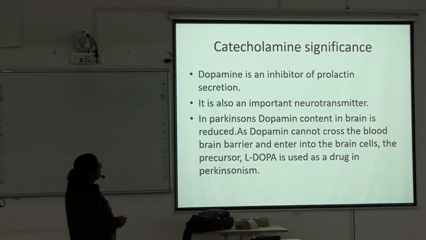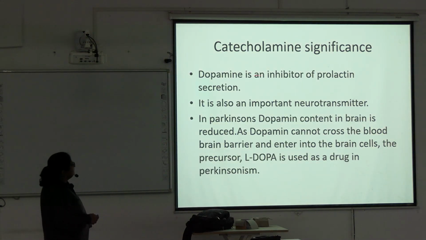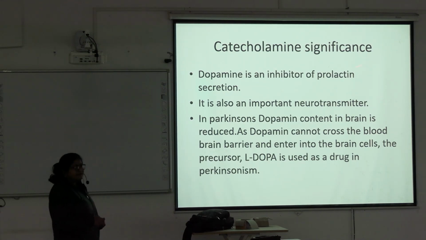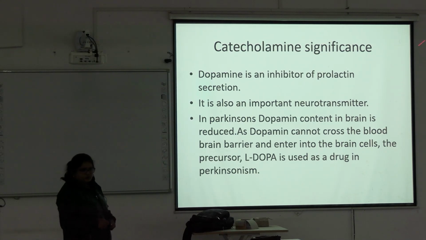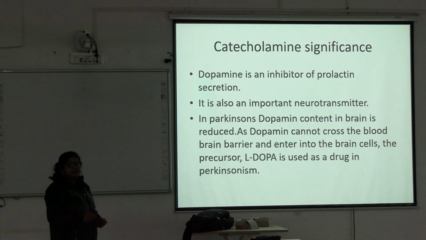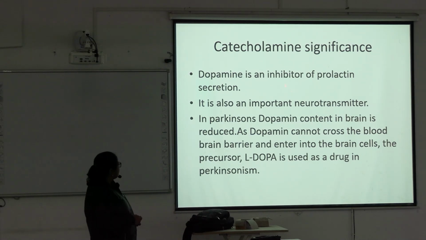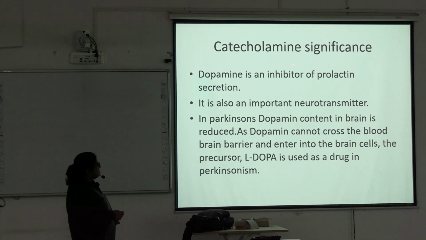Now what is the significance of these catecholamines? Dopamine is an inhibitor of prolactin secretion. Prolactin is a hormone, a female hormone. Prolactin secretion is increased during lactation, in a lactating mother. So dopamine is an inhibitor of prolactin secretion.